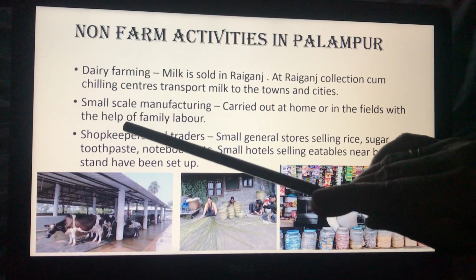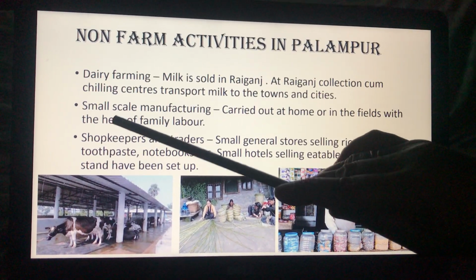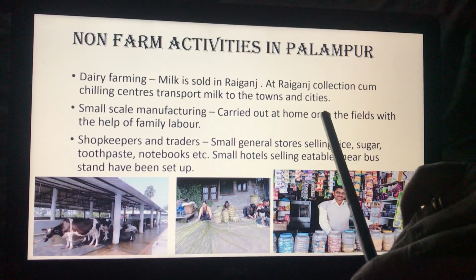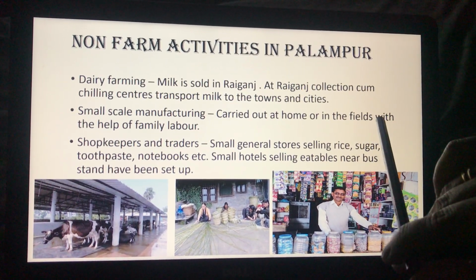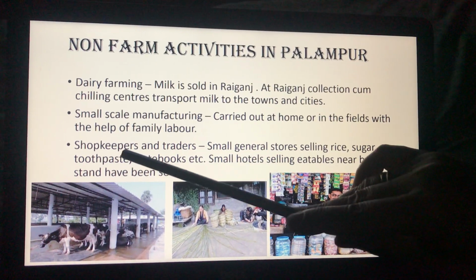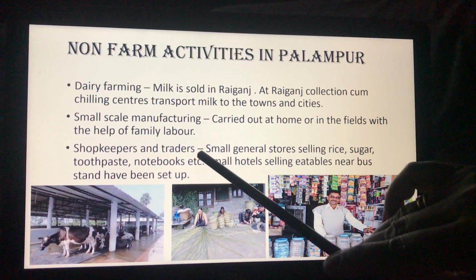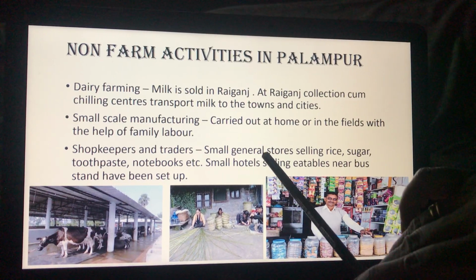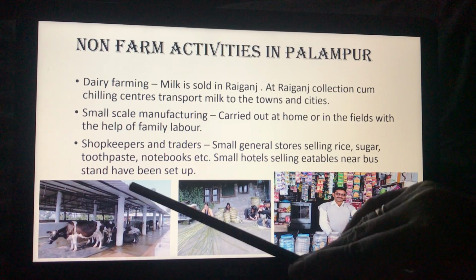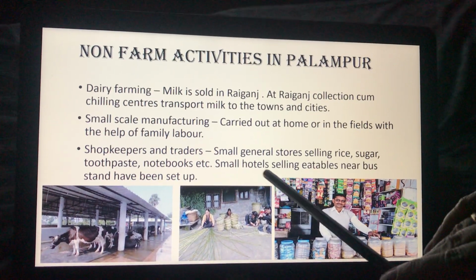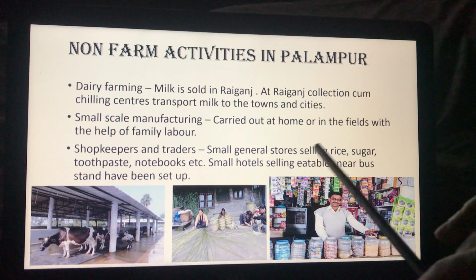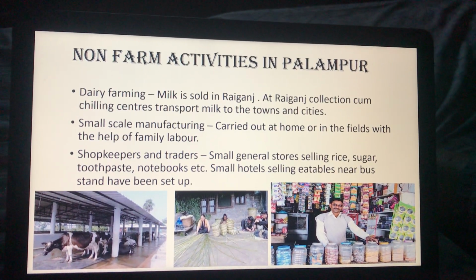A second profession which is followed in Palampur is small-scale manufacturing. Small-scale manufacturing is generally carried out at home or in the fields with the help of family labor. Third, there are many small shopkeepers and traders in Palampur. They have set up their small general stores selling rice, sugar, toothpaste, notebooks. Small hotels have also been set up near the bus stands where eatables are sold to the public.